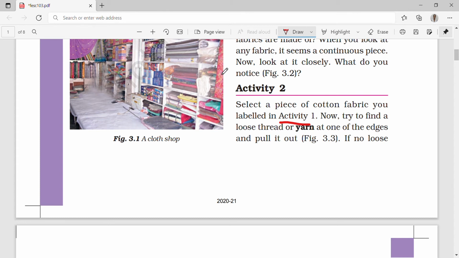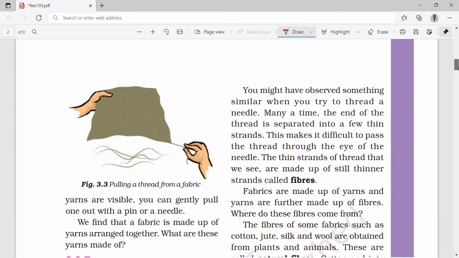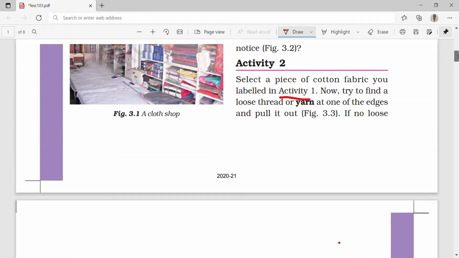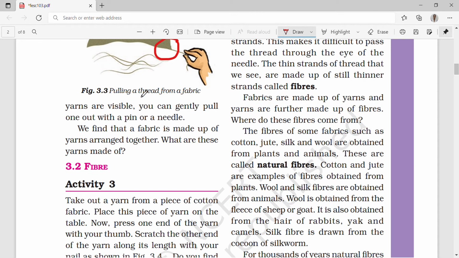Now try to find a loose thread or yarn at the edges of the cloth and pull it out. Now we will see figure 3.3, how they are pulling. So you know this thing. This is how it is being pulled. If no loose yarns are visible, you can gently pull one out with a pin or needle.